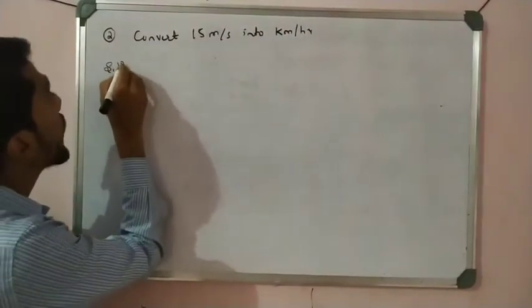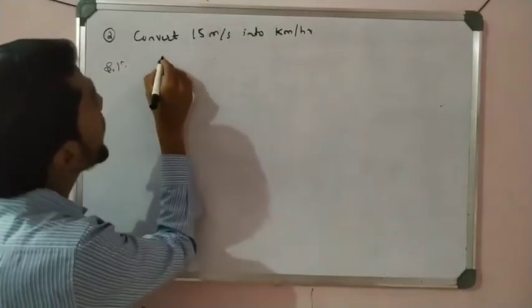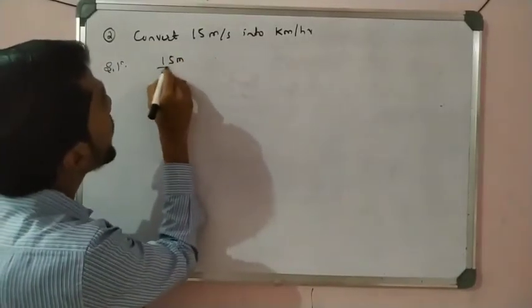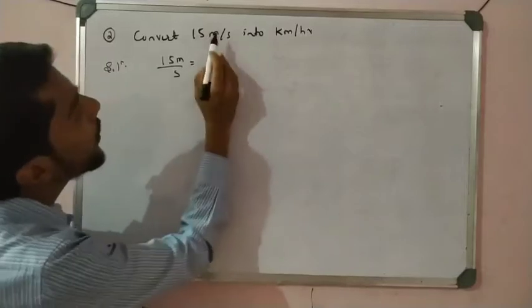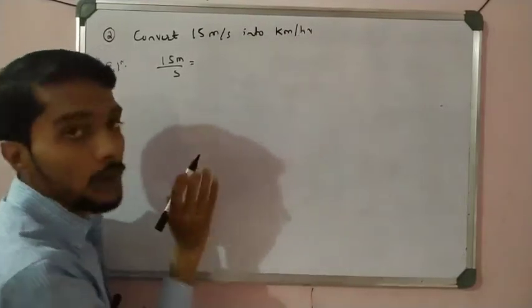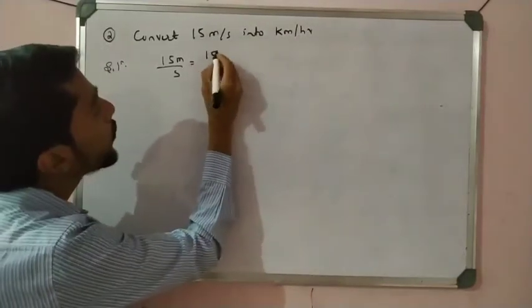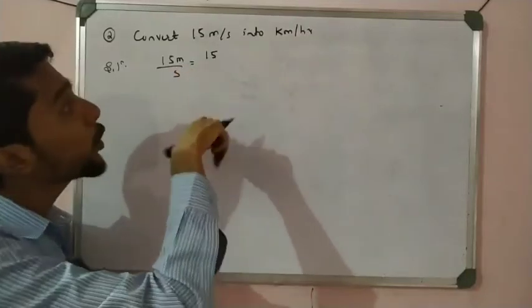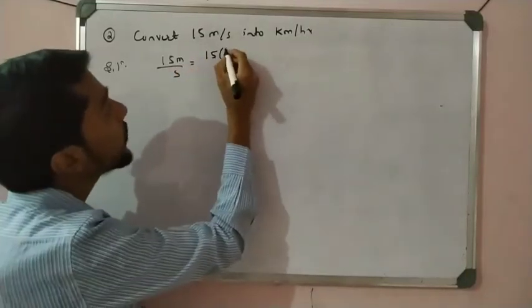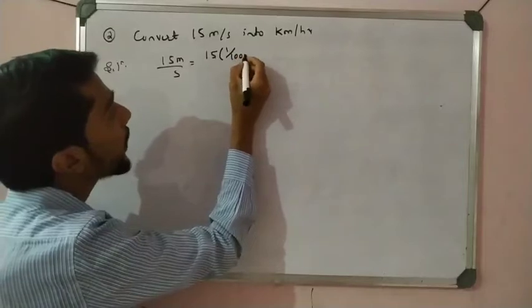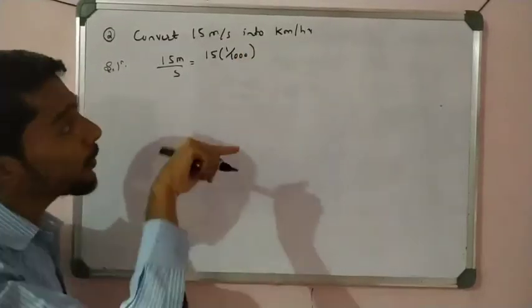Solution. So what is given here? Given is 15 meter per second, and we have to convert meter into kilometer, second into hour. So we know that to convert meter into kilometer, we divide 1 by 1000, right? We know that 1000 meters is a kilometer. So 1 by 1000, right?